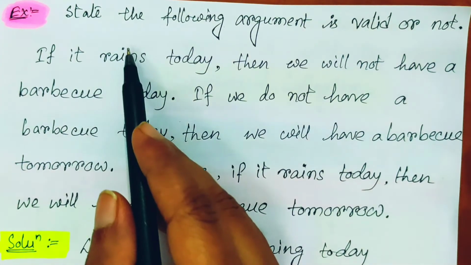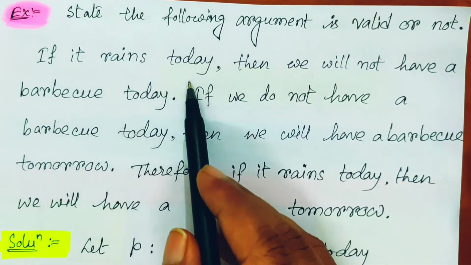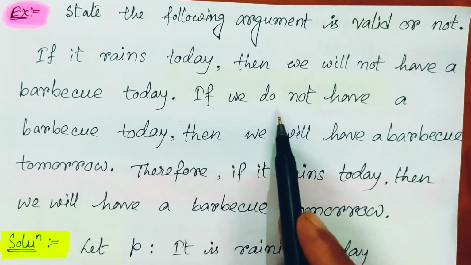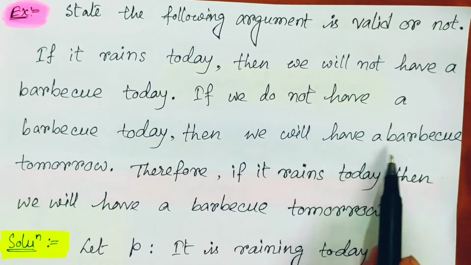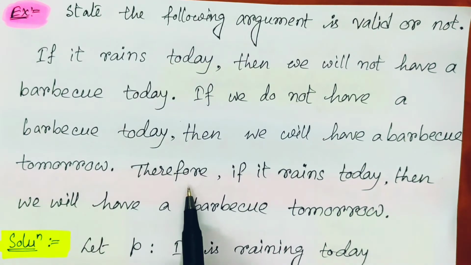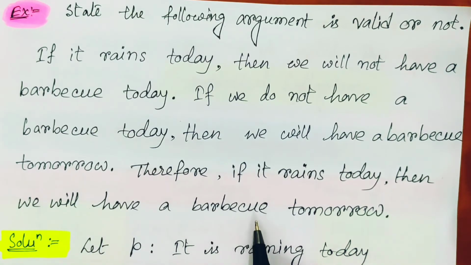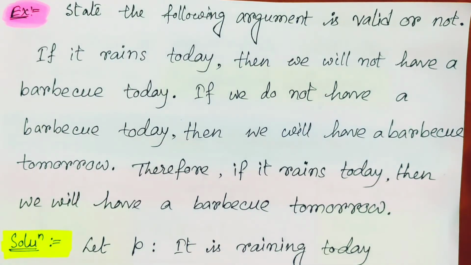So first of all, state whether the following argument is valid or not. The argument is: if it rains today, then we will not have a barbecue today. If we do not have a barbecue today, then we will have a barbecue tomorrow. Therefore, if it rains today, then we will have a barbecue tomorrow. So this one is the argument. The statements before the last one are the premises, and this last one is the conclusion. So at first we arrange them in terms of propositional logic.